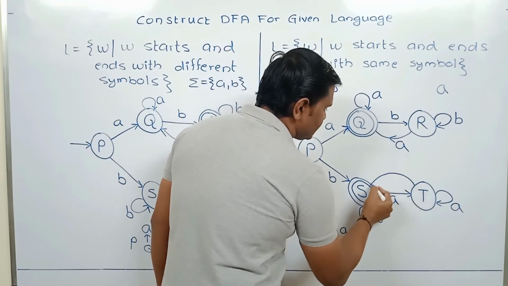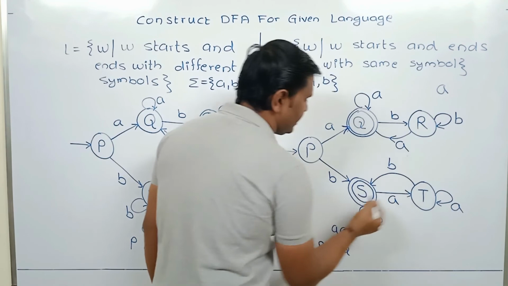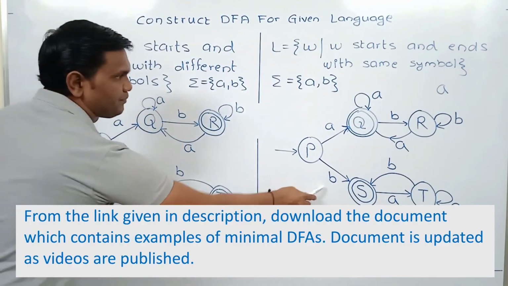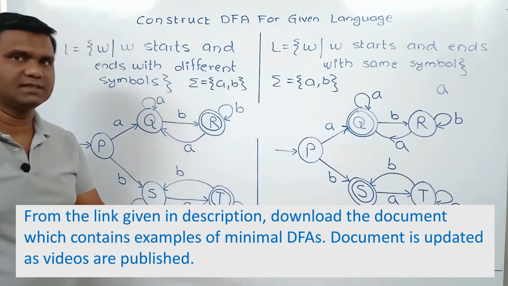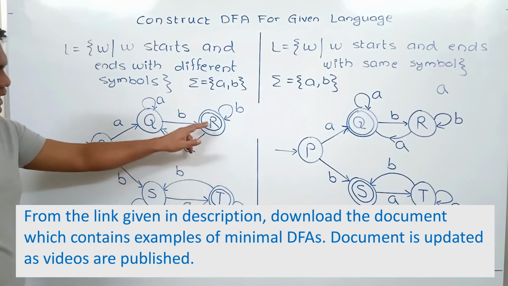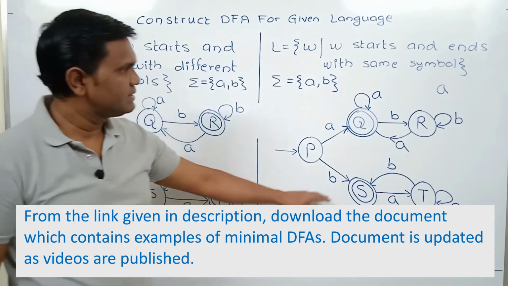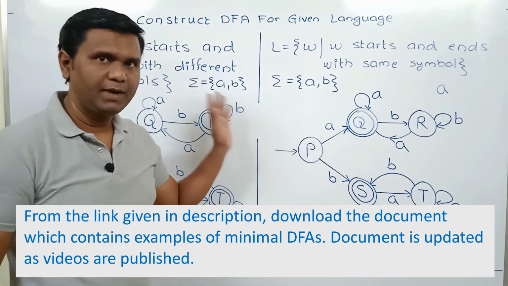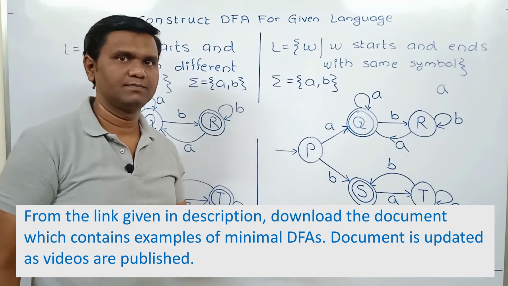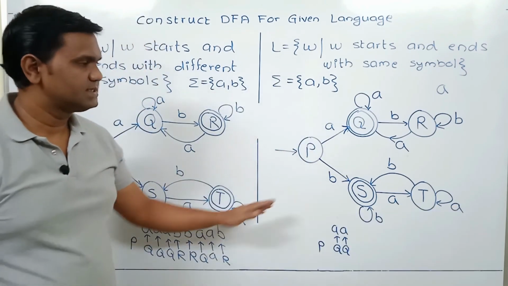And if B comes, it will come back to state S. So these two DFAs have similar transitions, but here the final states are R and T, and here the final states are Q and S. Depending on the conditions of the language, final states are marked, and the logic is explained. So this is the required DFA.